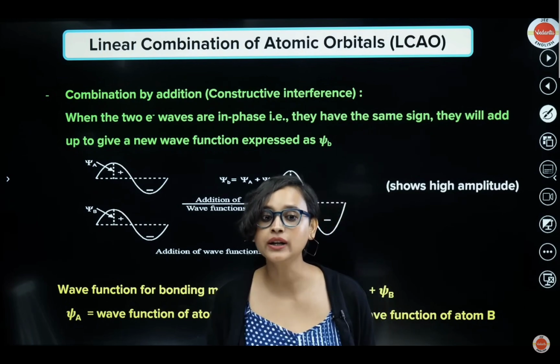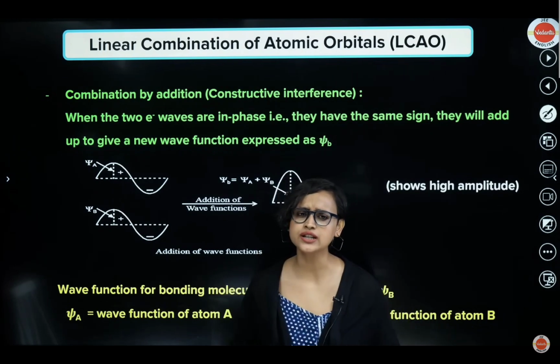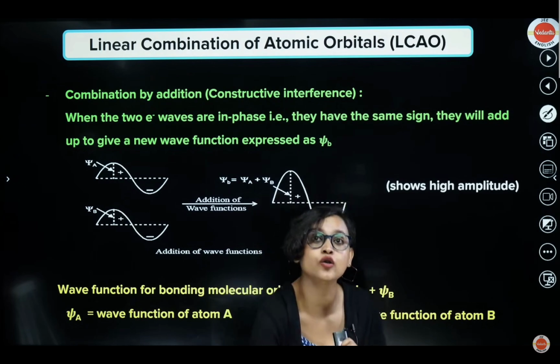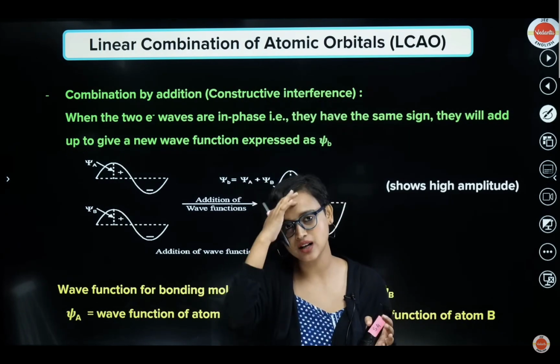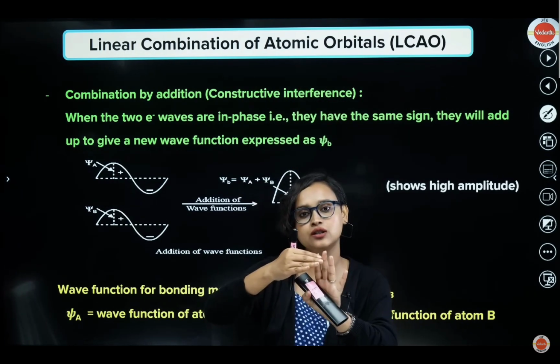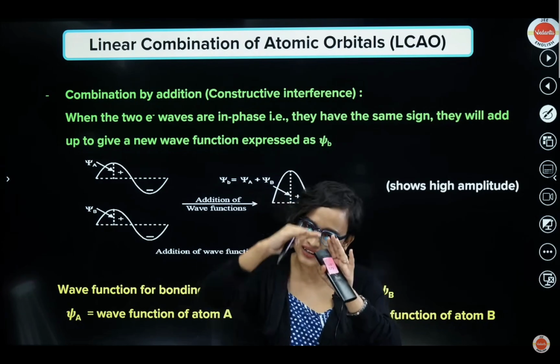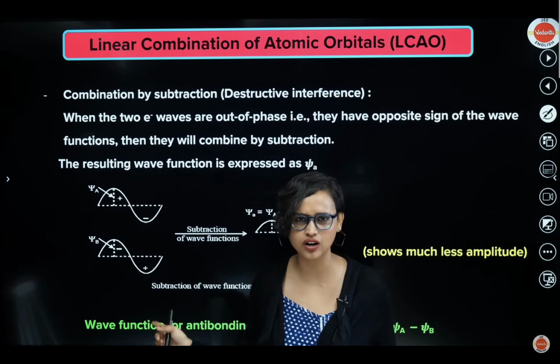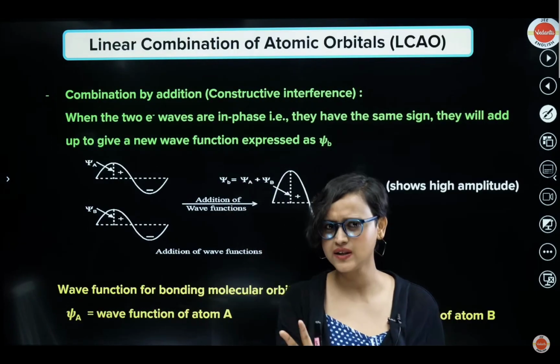Then, combination by addition. They call this constructive interference. Have you seen that? Let's say one of the sea waves is coming, and then another one is also coming. Both of them combine, and now you see a big wave coming, right? Now imagine that one wave is coming and the other wave is going. Now these two combine and it has reduced the size of the wave. So this is your constructive interference, and this is called destructive interference. I think you studied this in physics also, or you are going to study it.